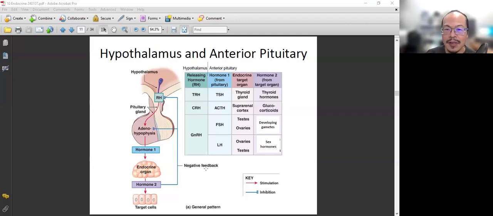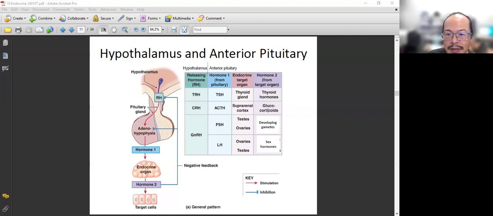But their basic function is that TSH acts on the thyroid gland to cause it to release thyroid hormone. ACTH acts on the adrenal cortex, which is the suprarenal cortex, the same thing. We probably should change it to adrenal cortex. I don't know why they call it suprarenal cortex. Adrenal cortex is easier because that will match the name here: adrenal cortical, adrenal cortex.